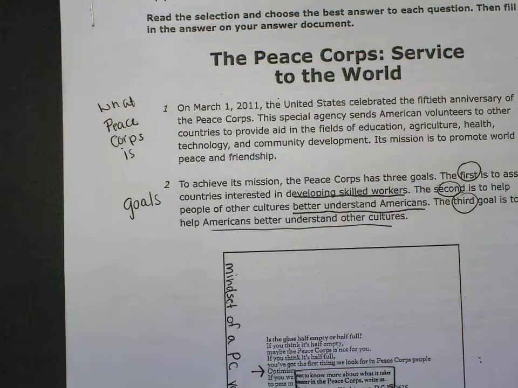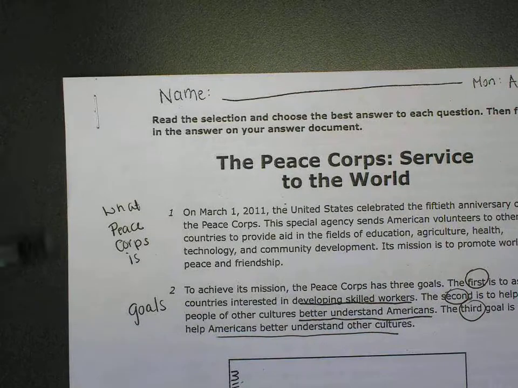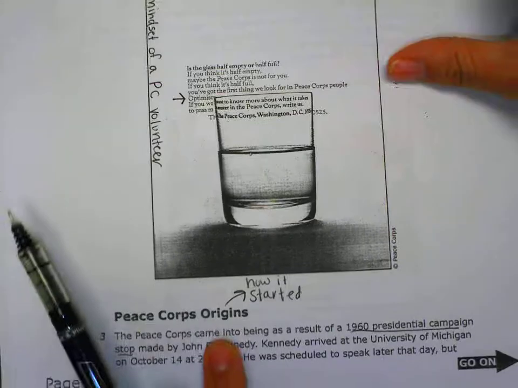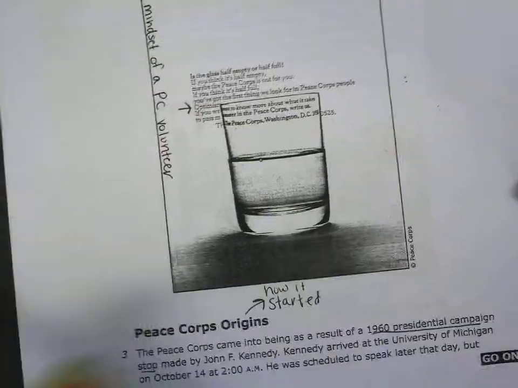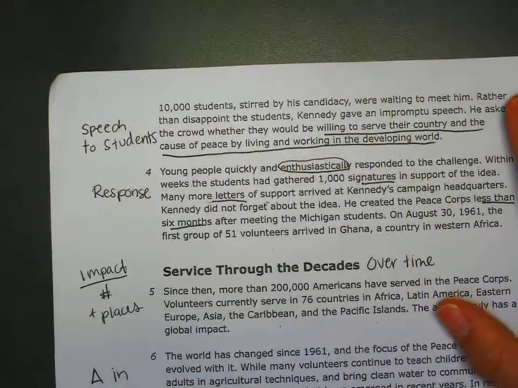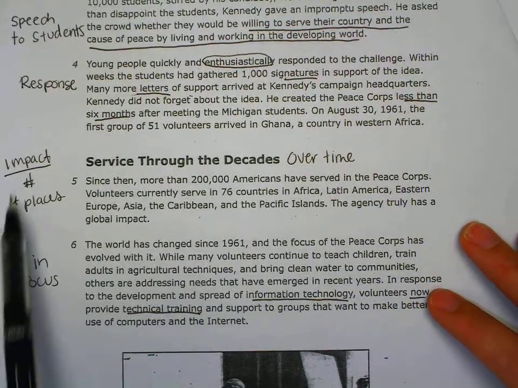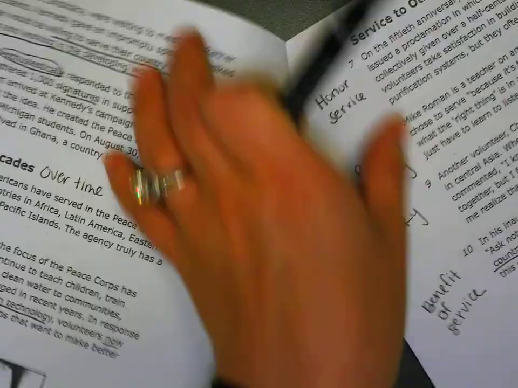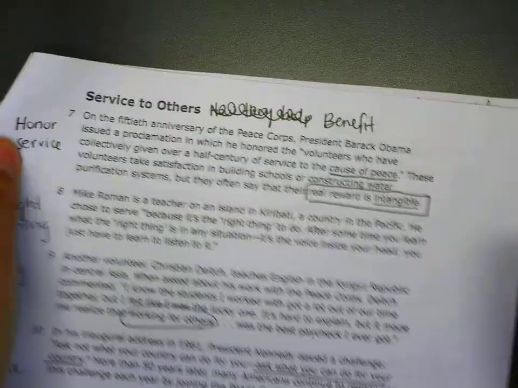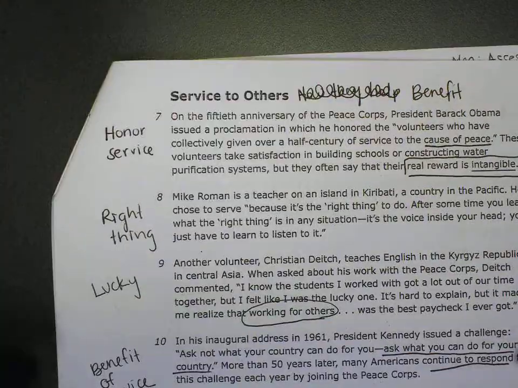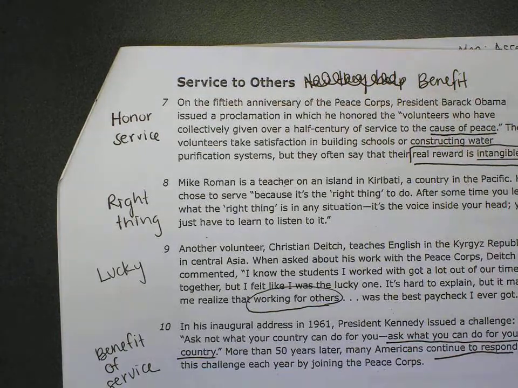And so if I go back through my annotations, what I'm going to notice is the first piece of the article talks about what Peace Corps is and the goals that they have. And then the next section of the article talks about Peace Corps origins, how the Peace Corps got started. It talks about the response that President Kennedy had to the students, and that's how it got started. Then the next section is about over time, what the Peace Corps volunteers have done. And then finally it talks about the service to others and how serving others is a benefit to these Peace Corps volunteers. They consider themselves lucky that they've done the right thing.